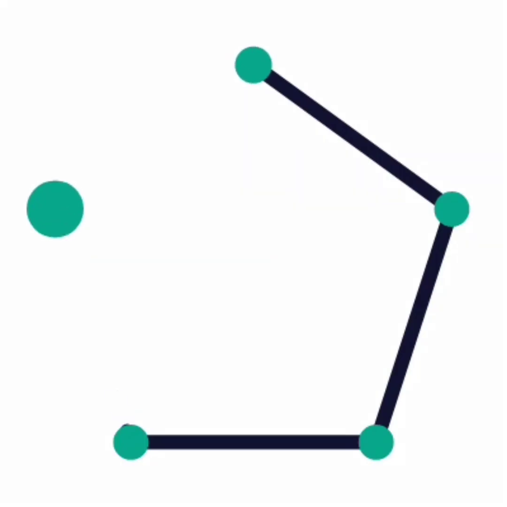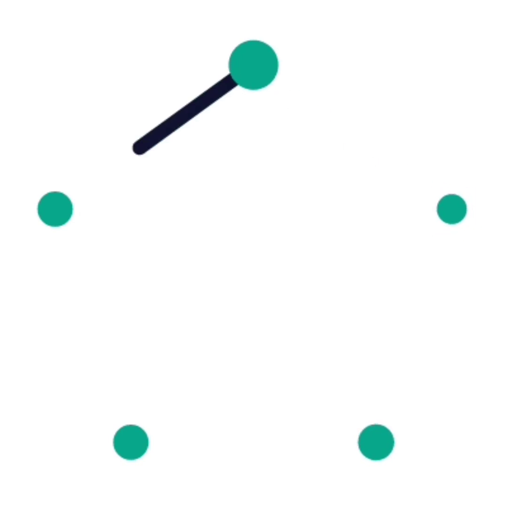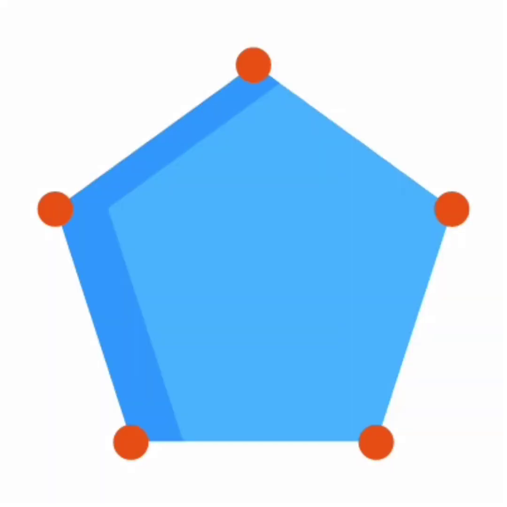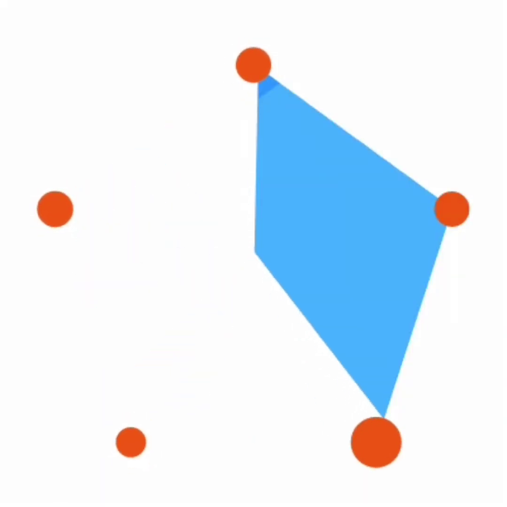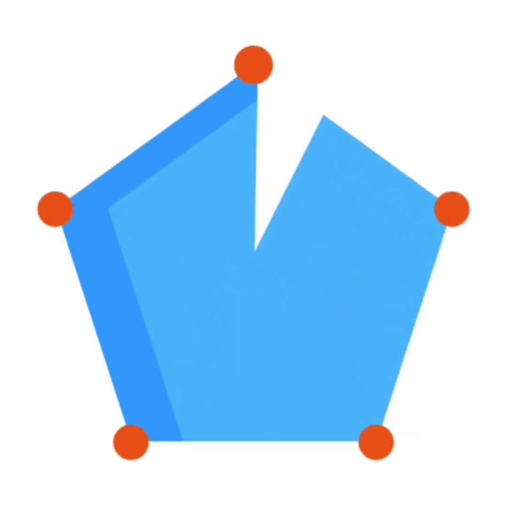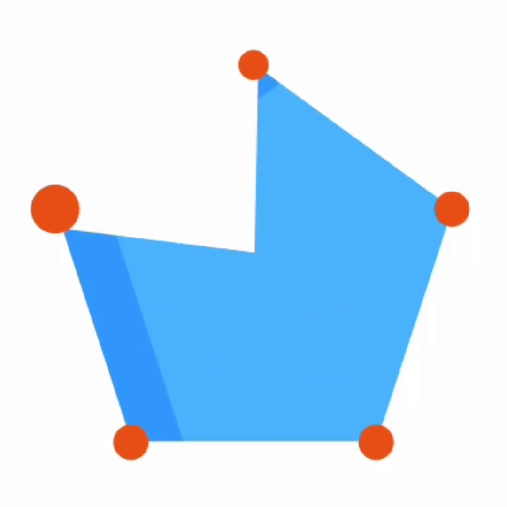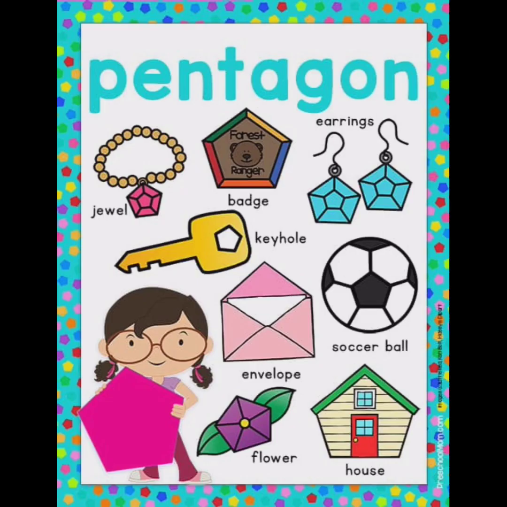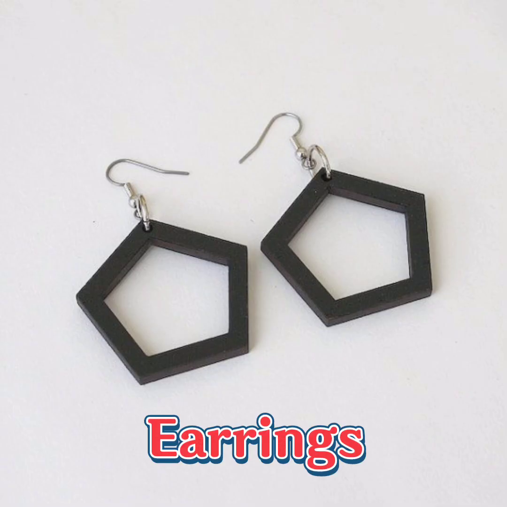I have 5 sides and 5 corners too. My 5 sides and 5 corners make me a pentagon. You can find me anywhere around your surroundings. For example, you can wear me as an earrings.